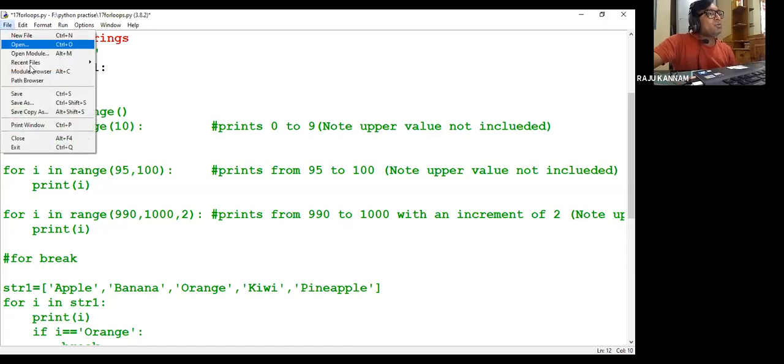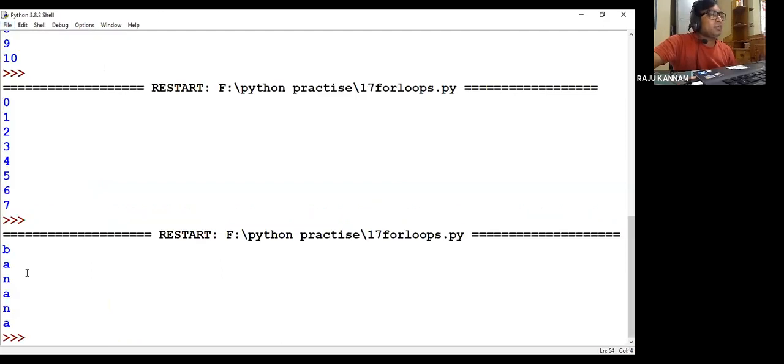Now save and execute this. You can see b a n a n a. So you can use it for a list, string, tuple, dictionary elements or sets, anything. Of course, all those collection elements we will discuss in the next classes.